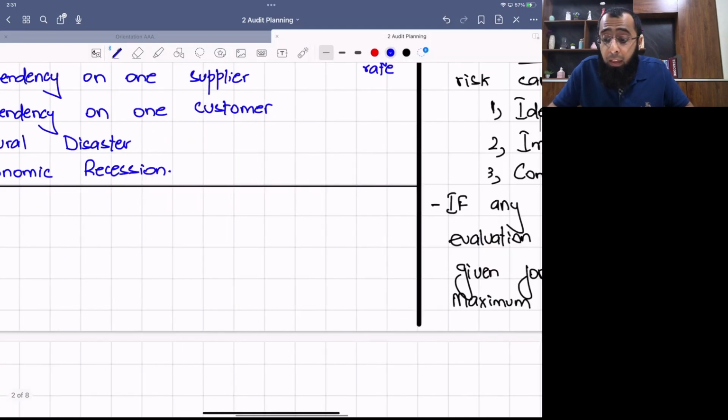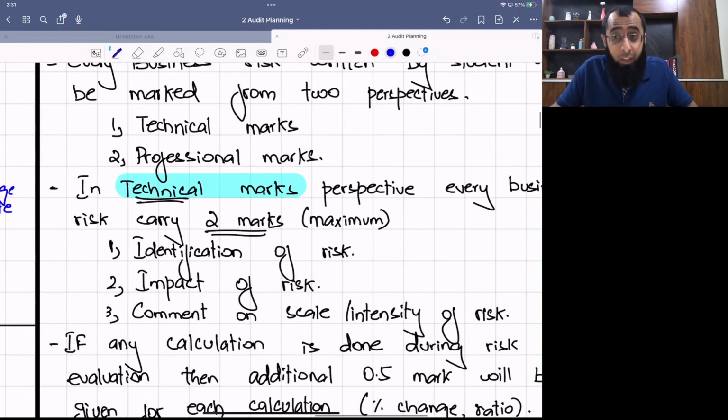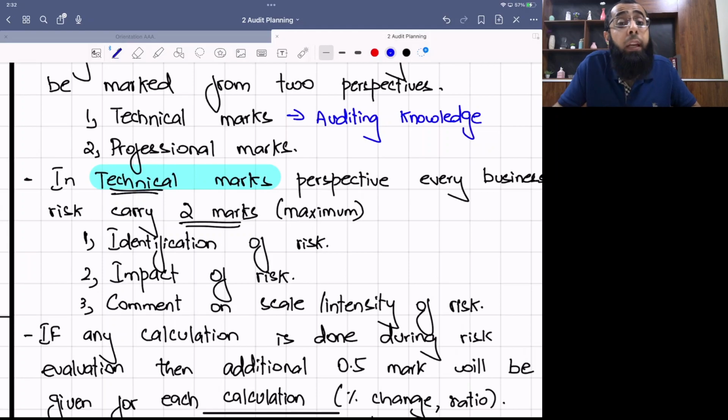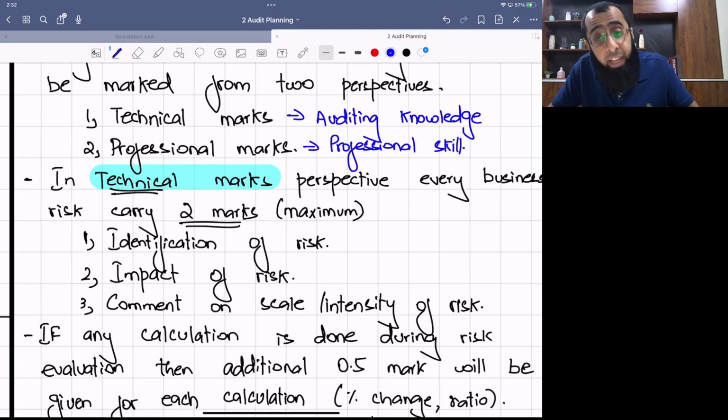See, technical marks means your auditing knowledge. Now, in business risk, obviously it's not accounting knowledge. This is your auditing knowledge, like how well you are evaluating the business risk. When you say professional marks, it is your professional skill of communication, analysis and evaluation, judgment and skepticism, and commercial acumen.